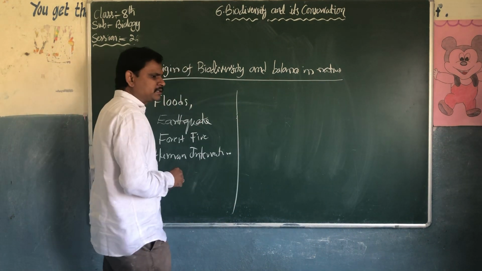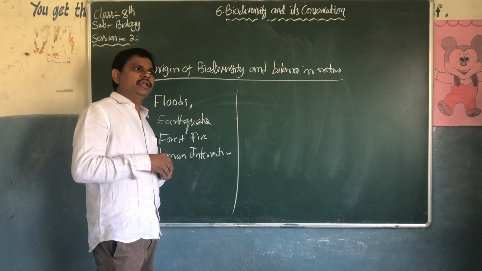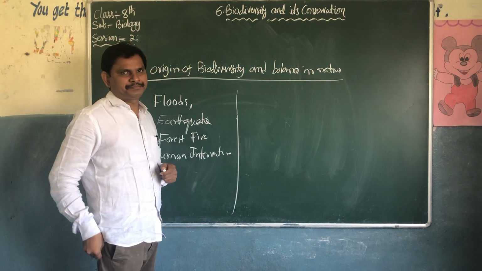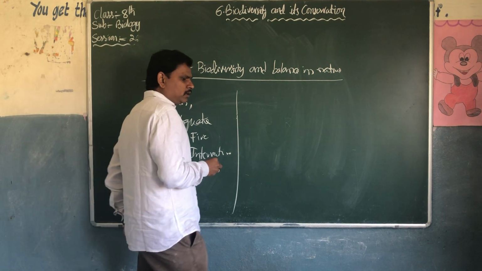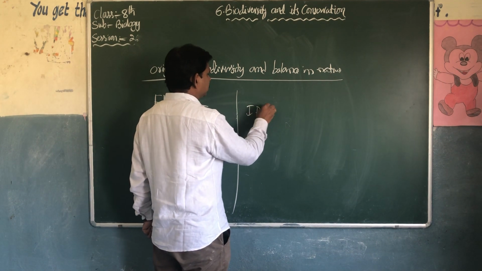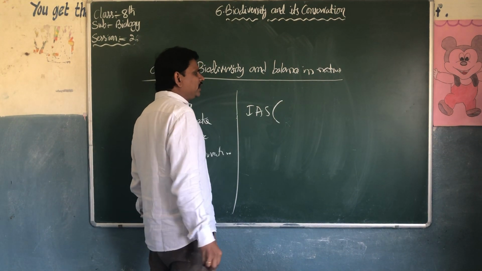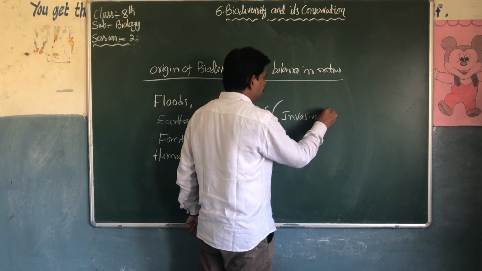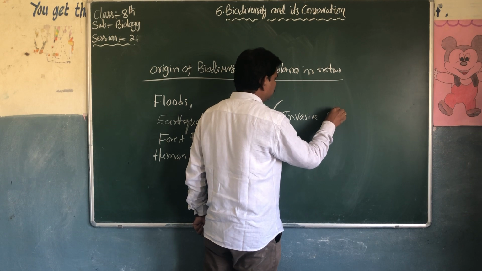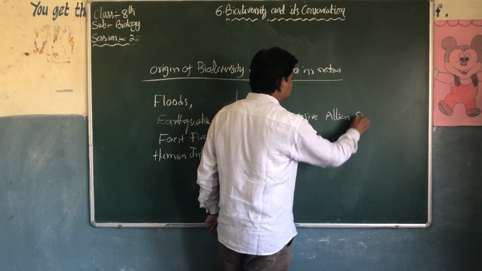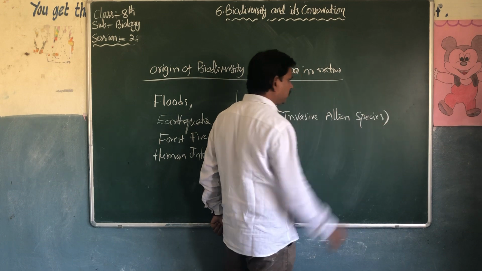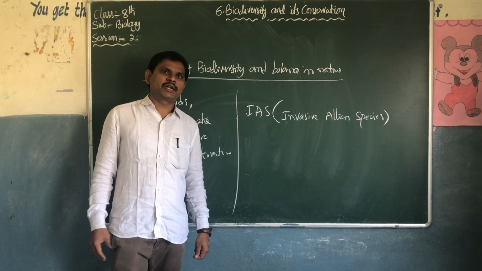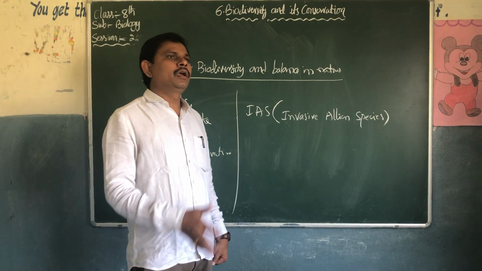There are some animals that belong to particular regions. Some animals are imported from other countries. For example, IAS, invasive alien species. Due to these invasive alien species, we are getting so many problems in the regions.